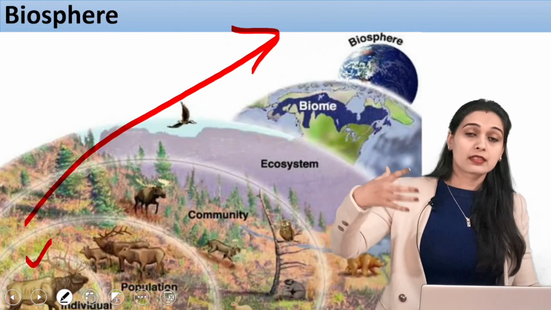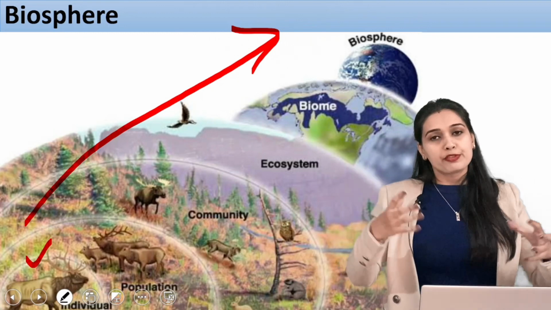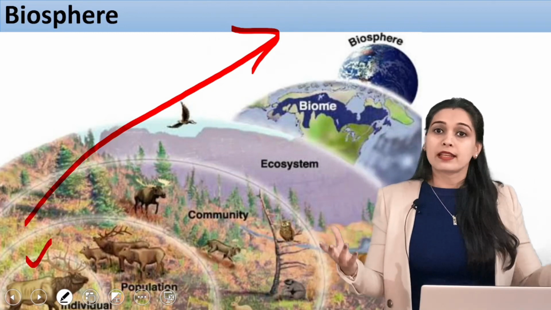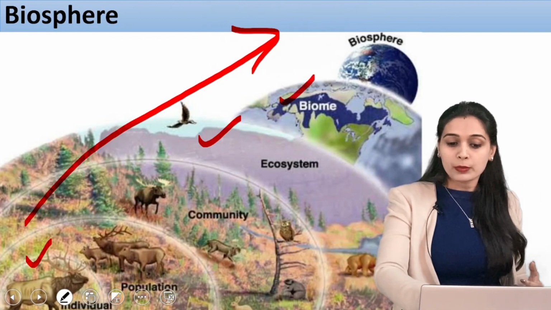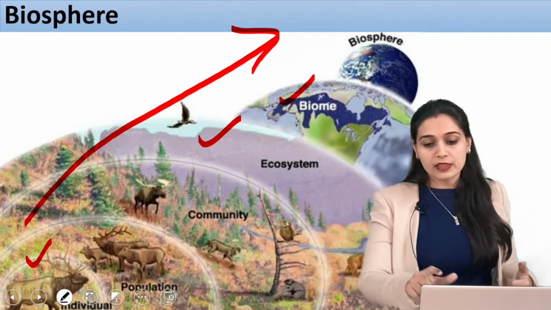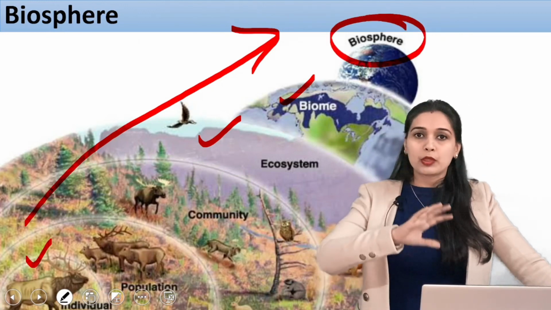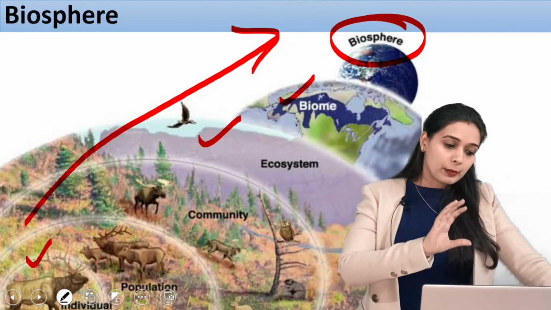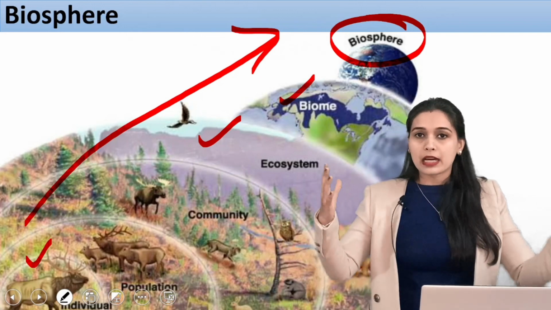Then there is another term, community. In a community you have all the other different species of animals and plants interacting. When they are interacting you have an ecosystem, then there is a biome, then including all of these is the biosphere. So the biosphere is the largest term when we are talking about size. The biosphere is the largest of all.